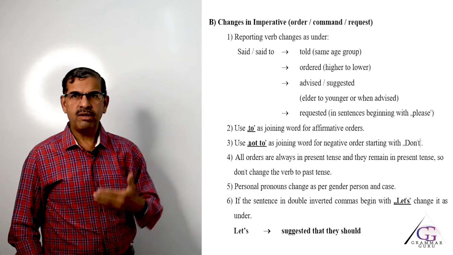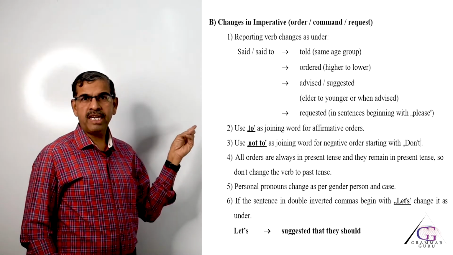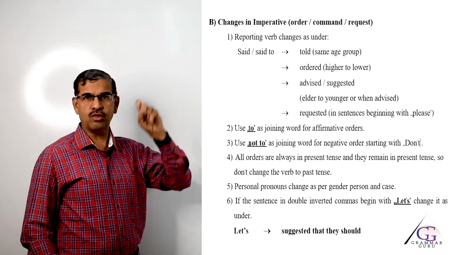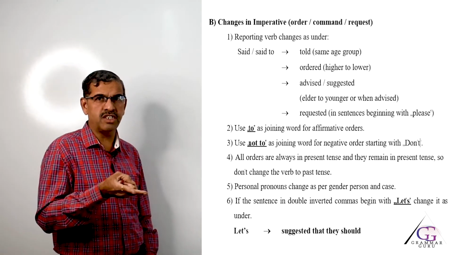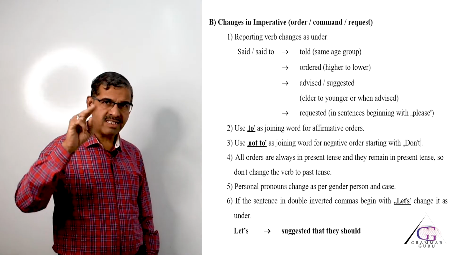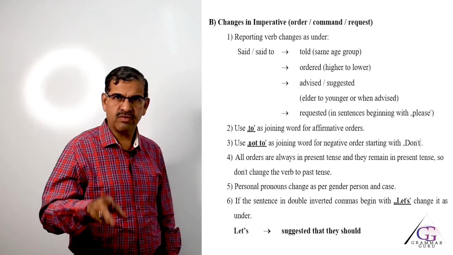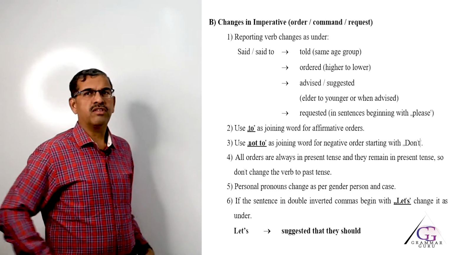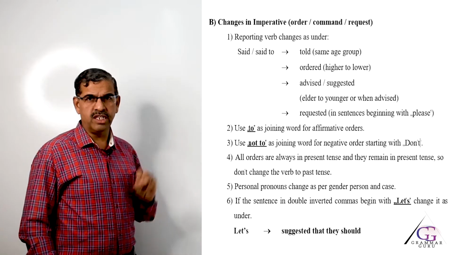Let us take one more example of affirmative type. Teacher said, "Complete your assignments, students." Now, in this case, teacher is talking to students. The actual word spoken by the teacher starts in double inverted comma with the word complete, which is a verb. So, it is imperative, and so the respective changes will be: teacher ordered students.